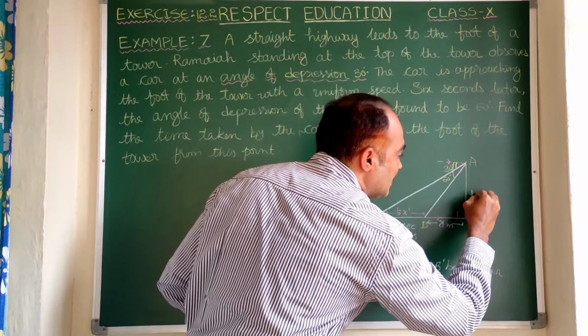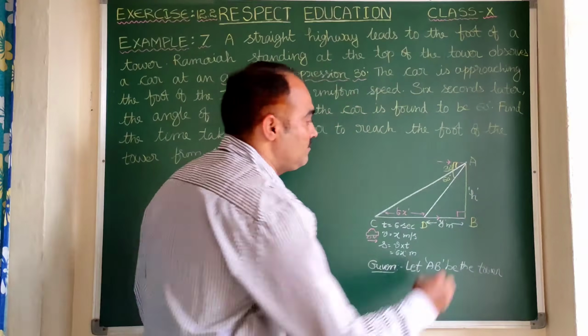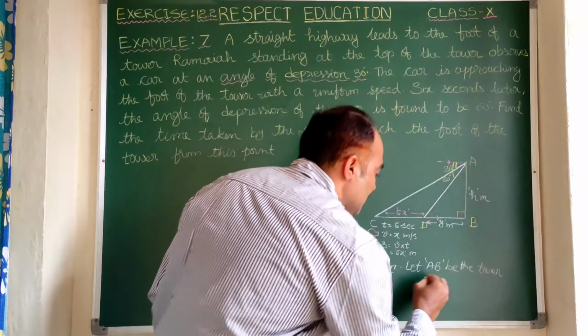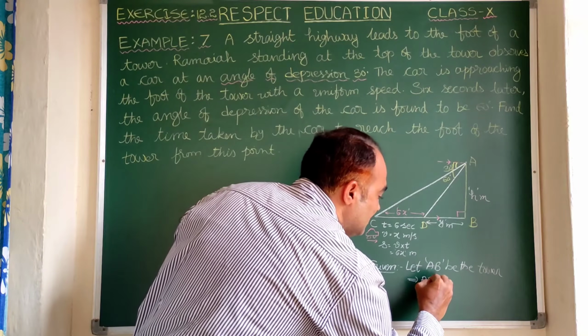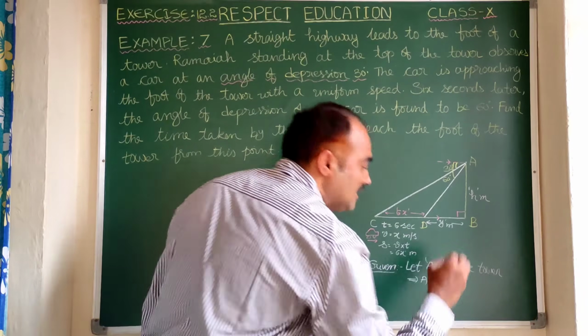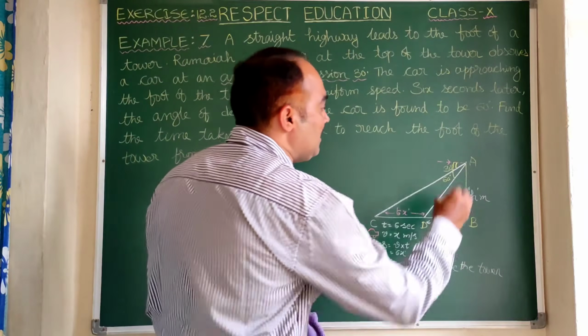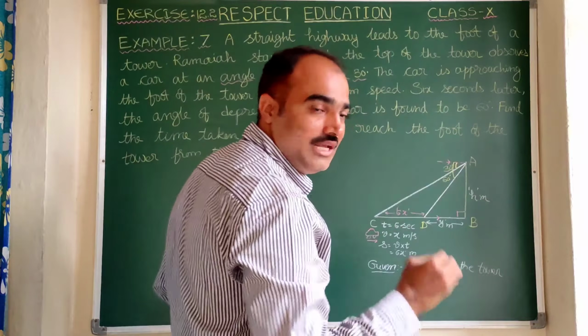Let us take a tower whose height is some h meters. H means it is in meters. So here we can write AB is equal to h. In fact, it is h meters. Now there is a person who is standing at A, whose name is Ramaiah.